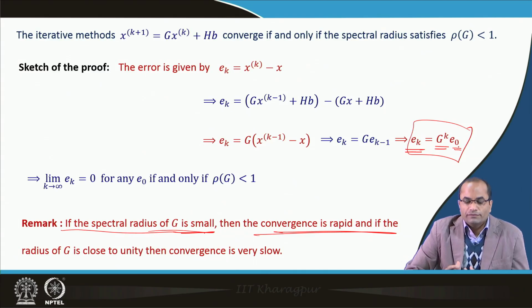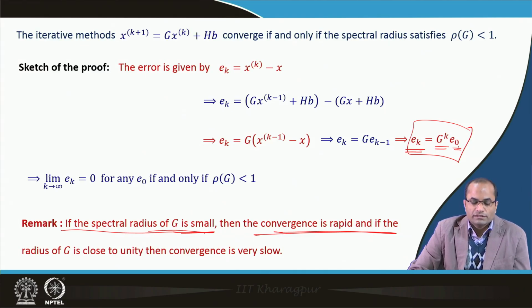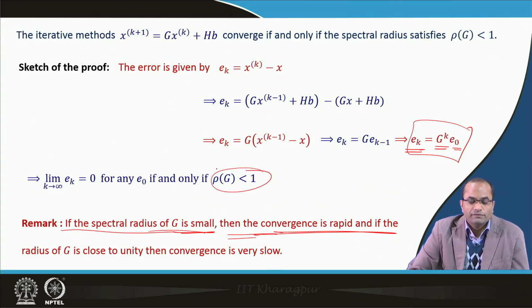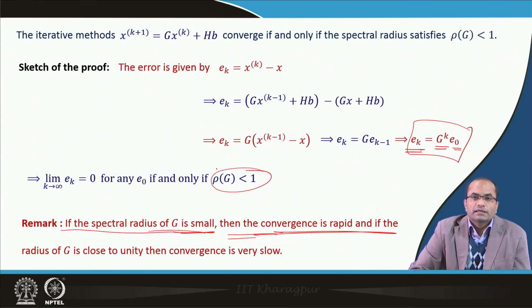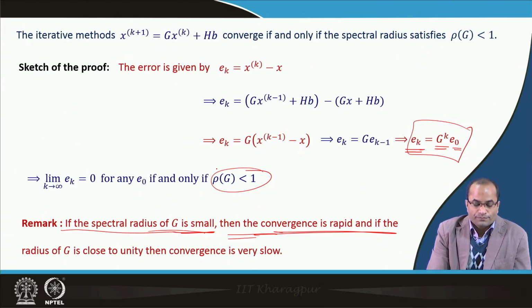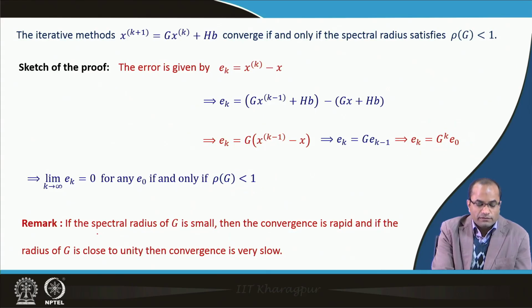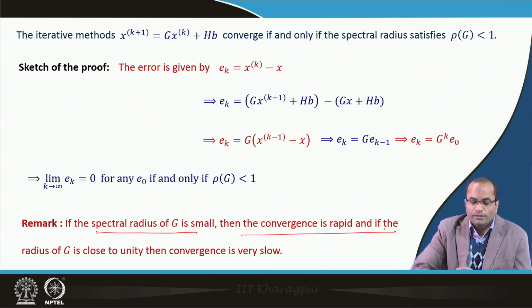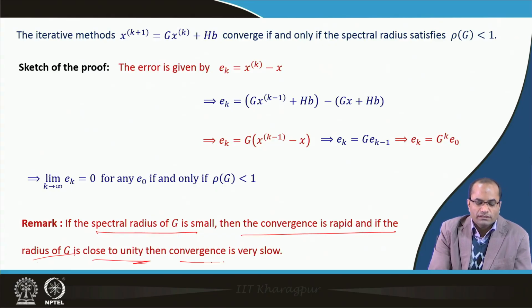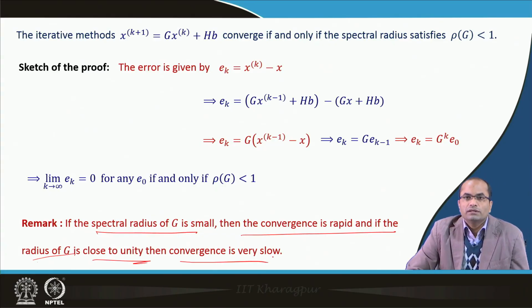So, if the spectral radius of G is small, then the convergence will be faster, because at the end we have seen in the previous result that the lambdas will be powered by this k, and if lambdas are very small, then that matrix will go to 0 faster. So, if the spectral radius of G is small, the convergence will be rapid, and if the spectral radius of G is close to unity, then the convergence will naturally be slow.